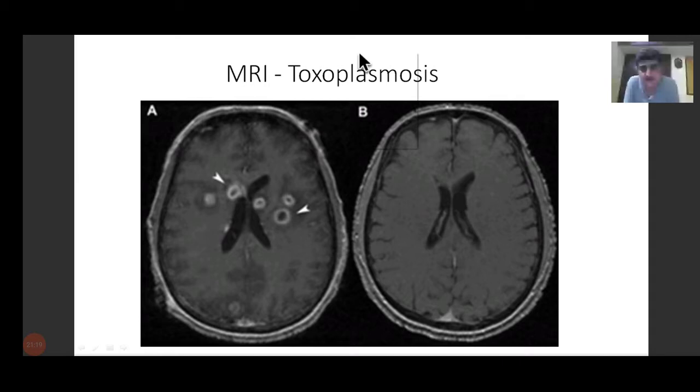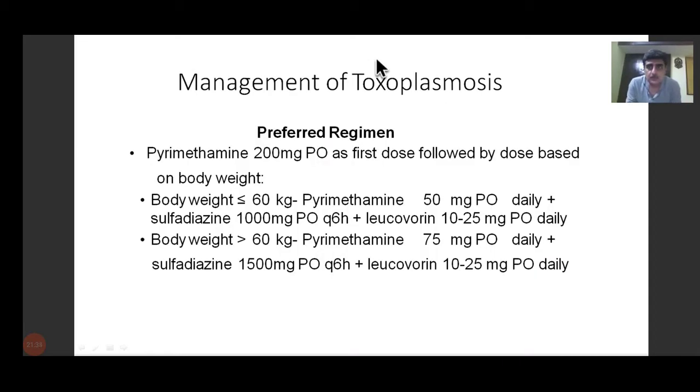Plus leucovorin 20 milligrams. Pyrimethamine is the drug of choice if it is available. If it is not available, then we move on to the second choice. But the drug of choice, if you're asked for management of toxoplasmosis, is always pyrimethamine, 200 milligram as first dose,